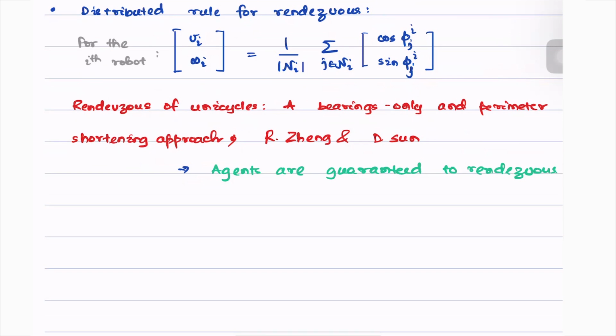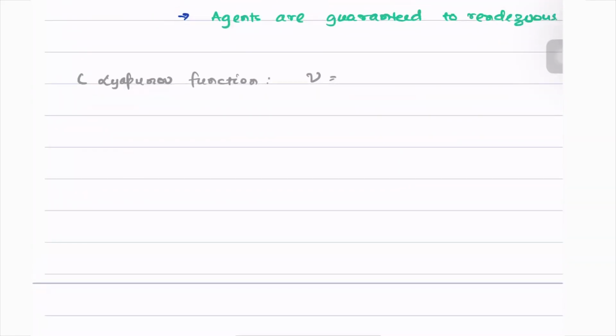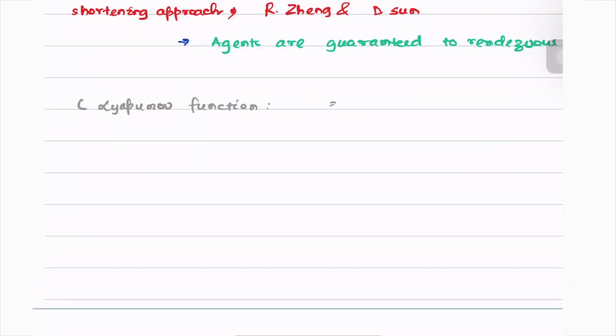So the authors in the paper have also proposed a Lyapunov function. The Lyapunov function is V. To avoid confusion with the linear speed, let's write it as a V in this manner.